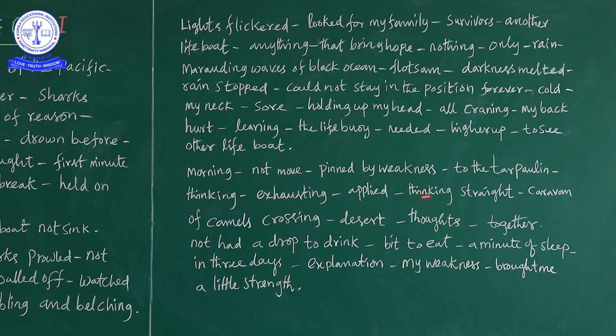Okay. Applied thinking straight. So what he does is just relaxing himself and just thinking in a straight manner. When he thinks, he gets the images of a caravan of camels crossing the desert. So these are the particular thoughts which he has. When he wants to think, it becomes very tiring, so he does not want to think more. Just he thinks straight away, and when he thinks, there are images of camels crossing the desert. So these are the thoughts that come out of his mind.